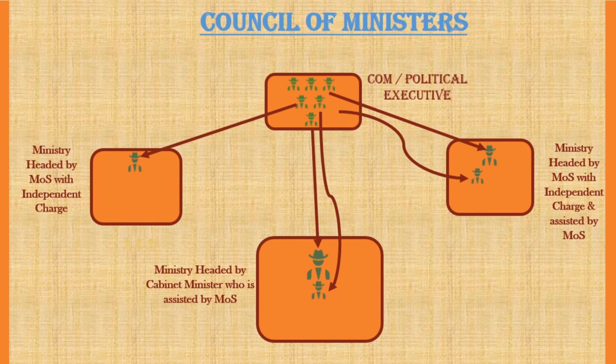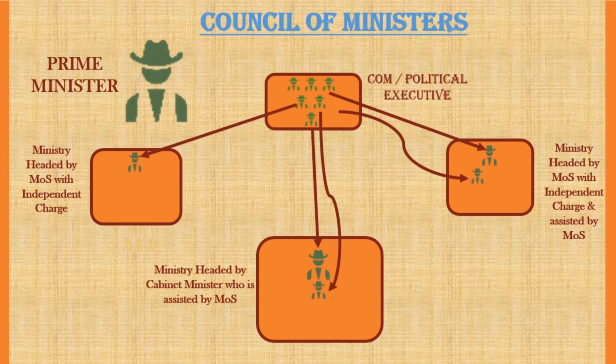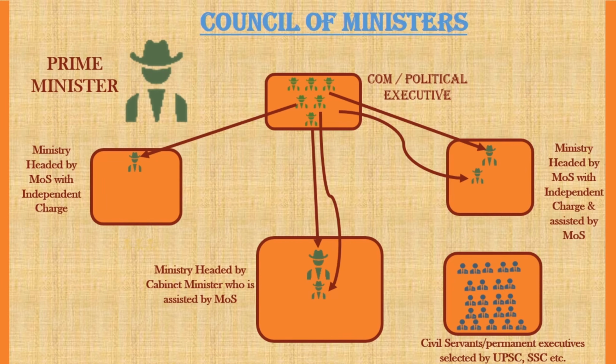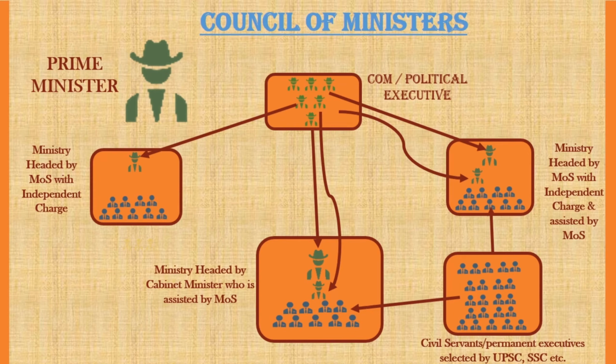All these ministers are appointed by President on the advice of Prime Minister. Prime Minister has power to dismiss these ministers. Now, these ministers need help of experts to perform their duties of respective ministries. Civil servants, which are also called permanent executives, play this role of experts. These civil servants are selected through competitive exams and are appointed on long-term basis. These civil servants are posted in all ministries or departments to assist ministers.